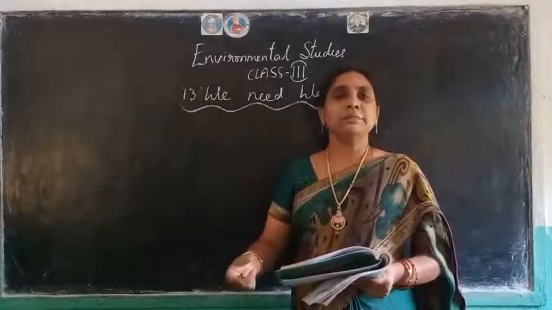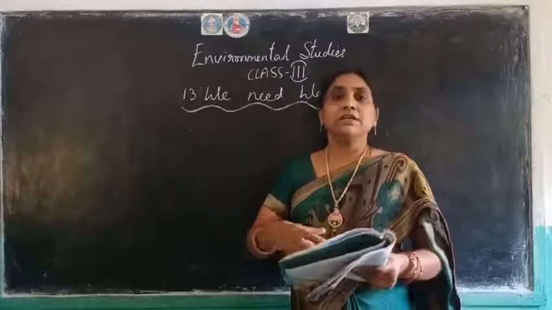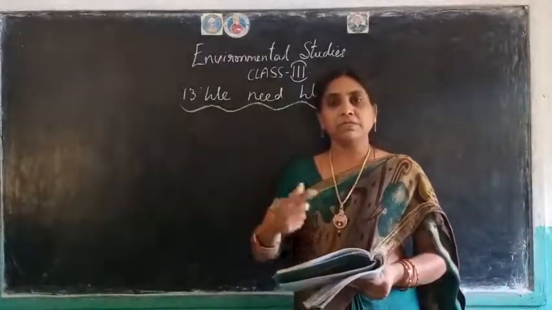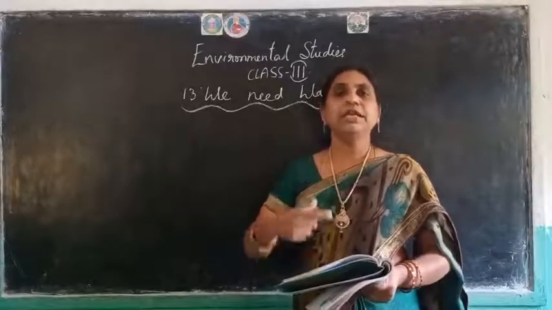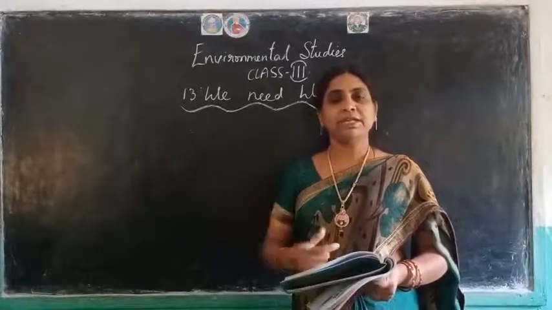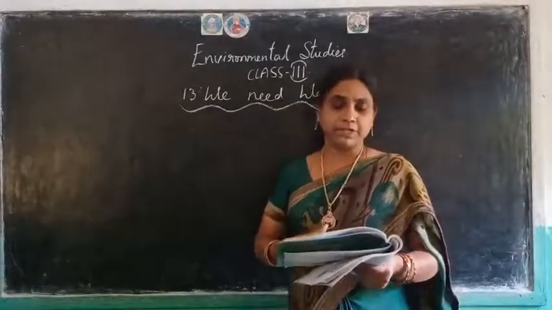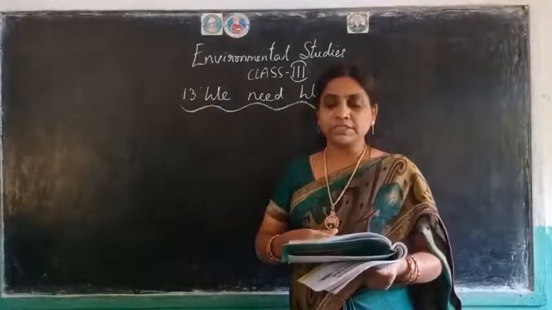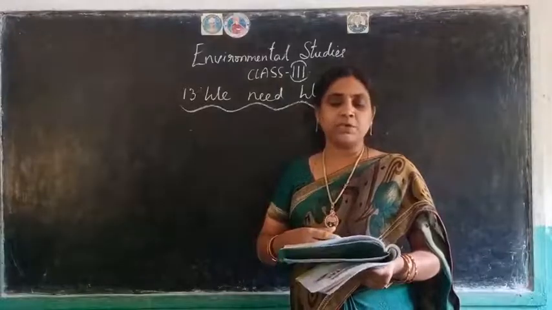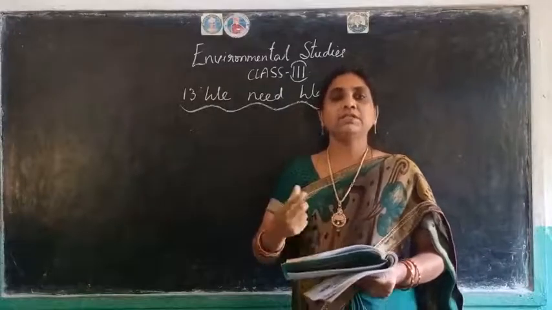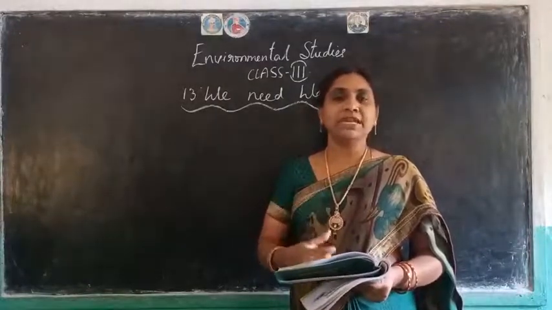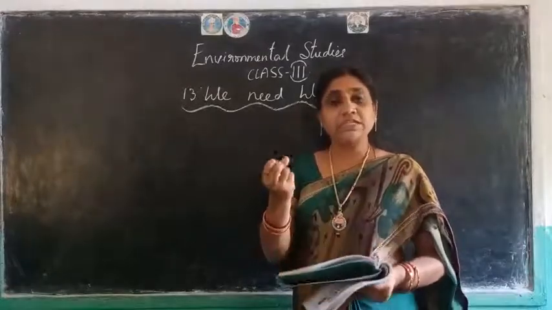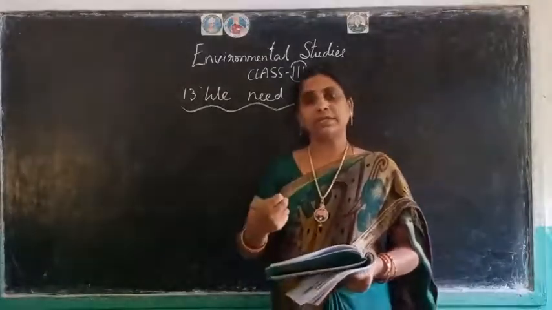So, how does this apply to the environment, children? We also adapt to our environment, meaning the climatic conditions, the food habits and the clothing. How we follow them totally depends upon the climatic conditions of that particular area. Okay, the cactus plant does not have leaves, so it loses less water. It has thick spongy stems to store water. So this cactus, have you ever seen the cactus? It doesn't have leaves, it has strong stems. Okay, they are spongy stems, so that it will store the water in itself.